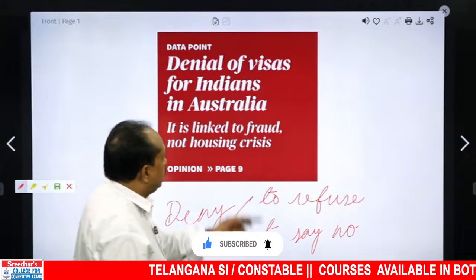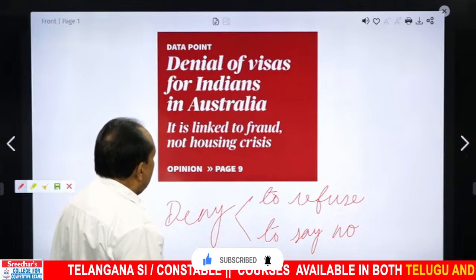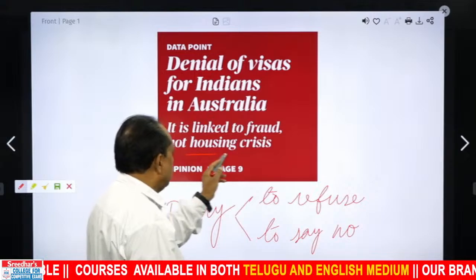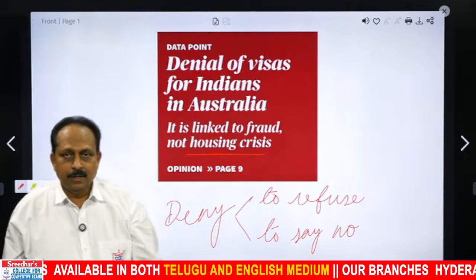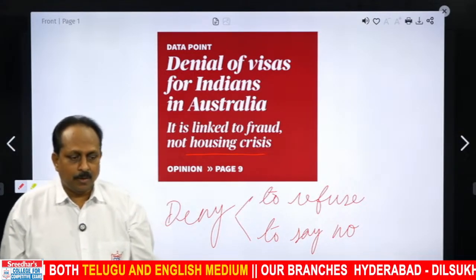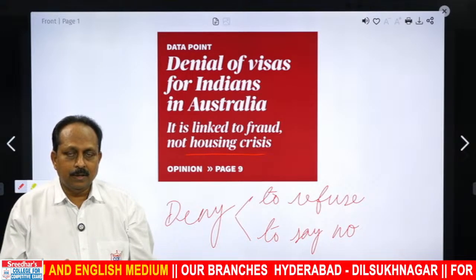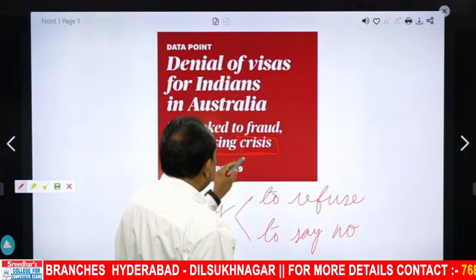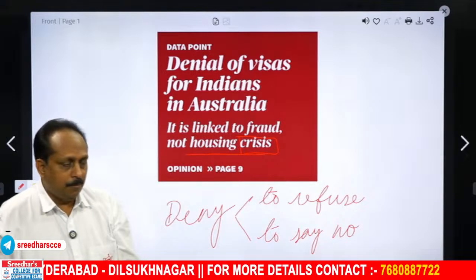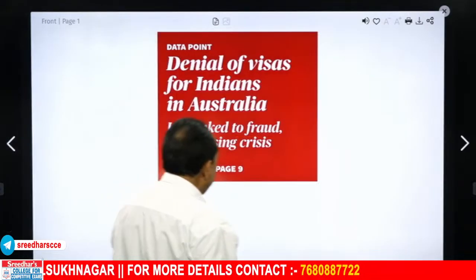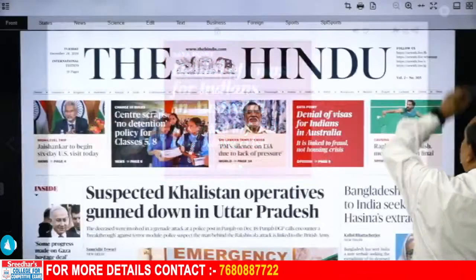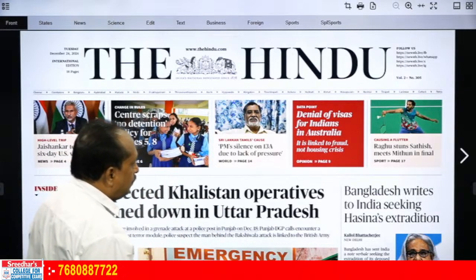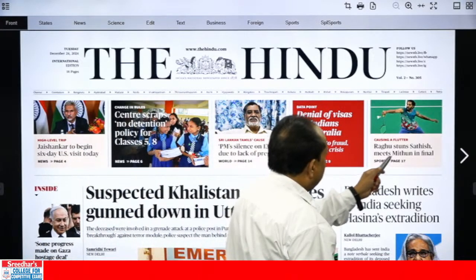And here denial of visas for Indians in Australia. What is the reason behind? It is linked to fraud, not housing crisis. If you take Australia, they are not doing this because of housing crisis, but because of fraud related to visas or something. And when you look at the word crisis, singular, what is a plural form? Try to respond in the meantime. Crisis singular, crisis plural.